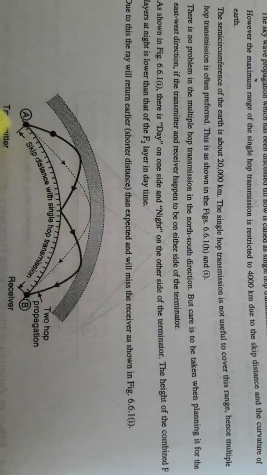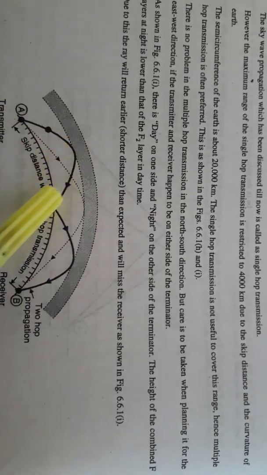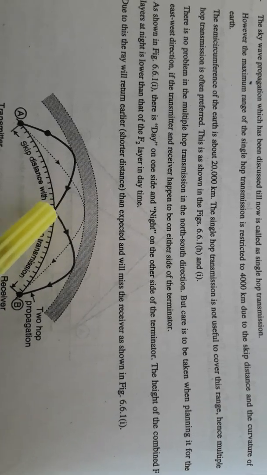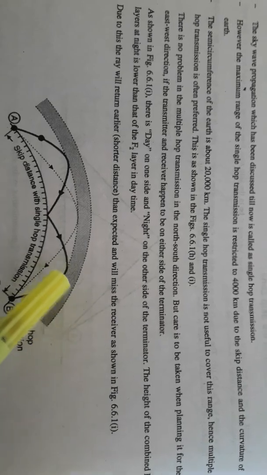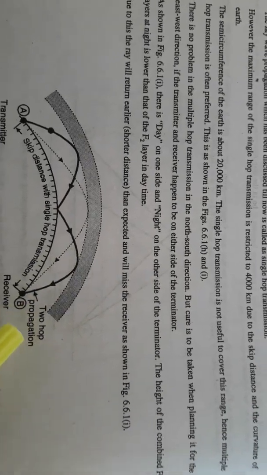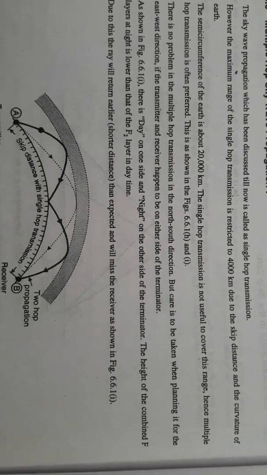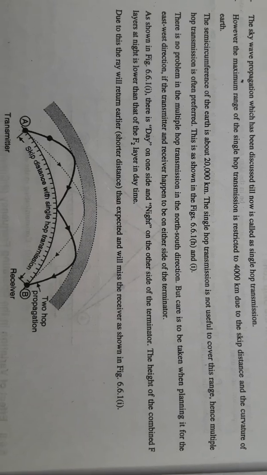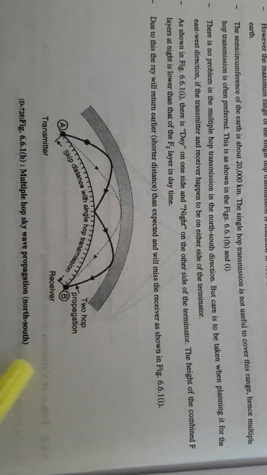In the first hop the signal is transmitted towards the ionosphere, then it is reflected to the earth surface. At this point the signal is once again transmitted to the ionosphere layer and then reflected to reach point B. There is no problem if we do the multiple hop transmission in the north and south direction as shown in the figure. Here you are observing a two hop propagation in the north-south direction.